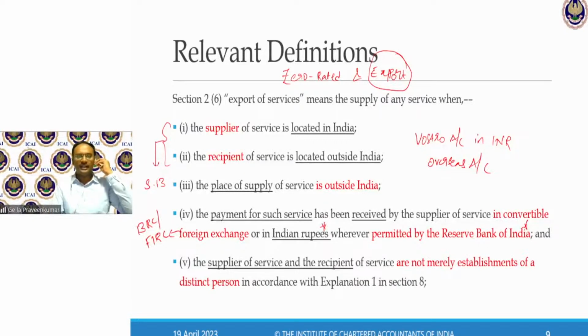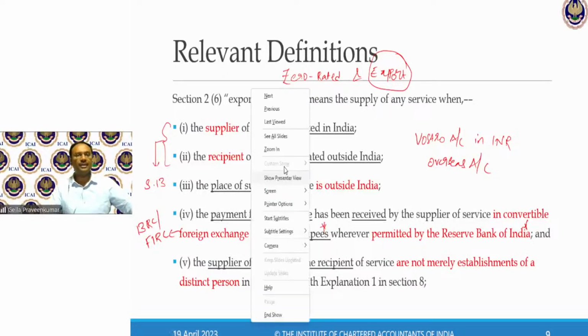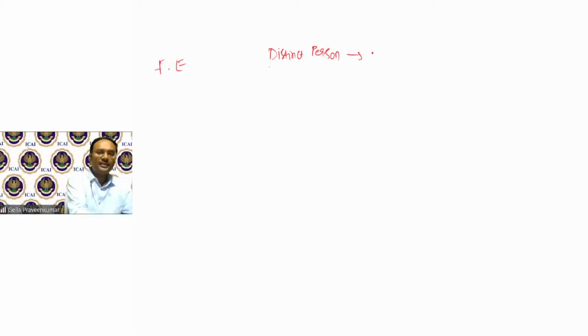Then, the supplier of service and the recipient of service are not merely establishments of a distinct person in accordance with explanation number 1. Now, this is one point one of the students asked in the previous class. Distinct person, establishments of a distinct person. The term fixed establishment I have explained in the previous class. The term distinct person originates as per the provisions of section 25.